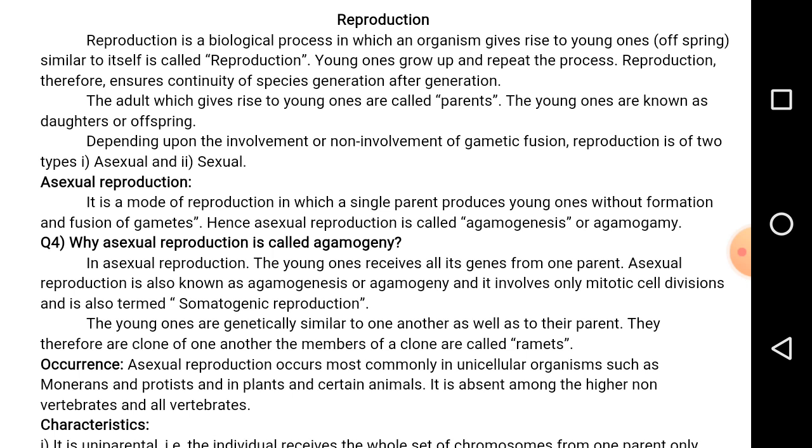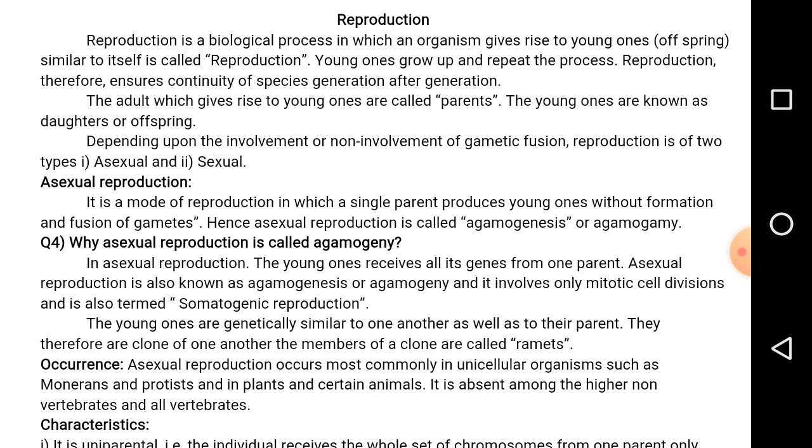What do you mean by gametes? They are the haploid cells which have a single set of genes. Now, what are examples of gametes? In plants, they are pollen grains and ovary; in animals, they are the sperm and egg. They are commonly called gametes. Where are the gametes produced? The gametes are produced inside the gonads.